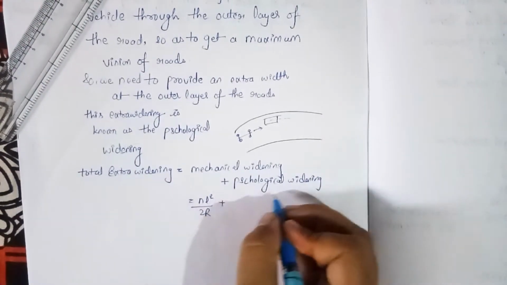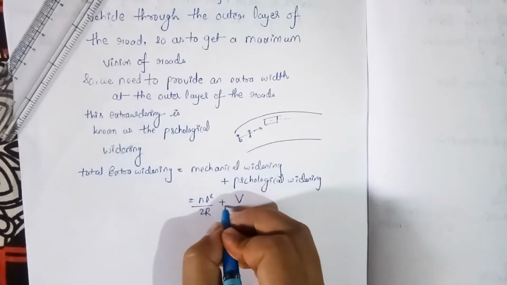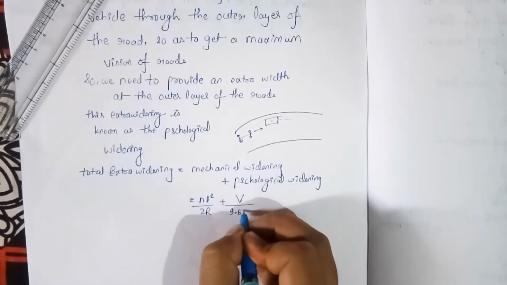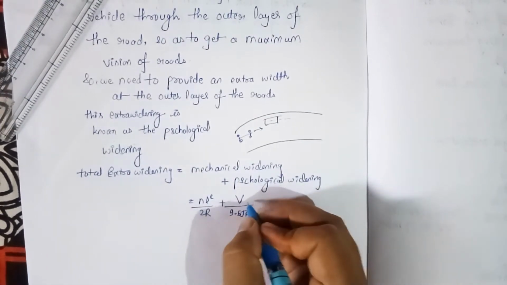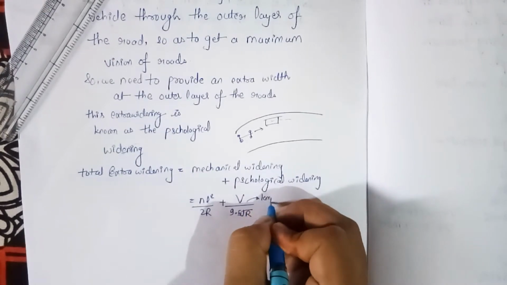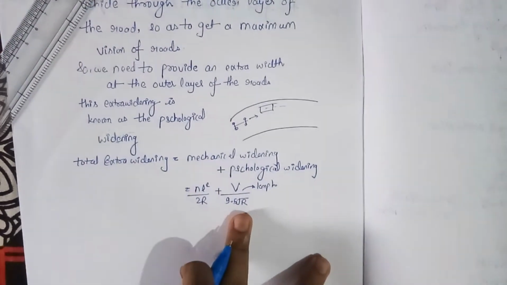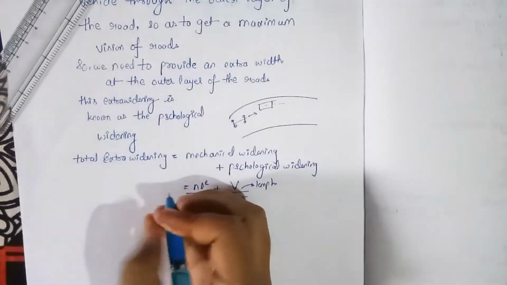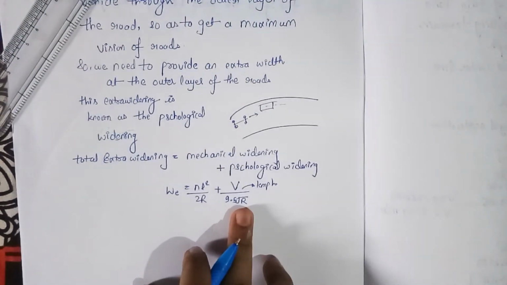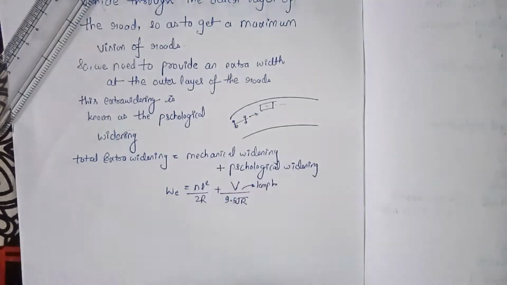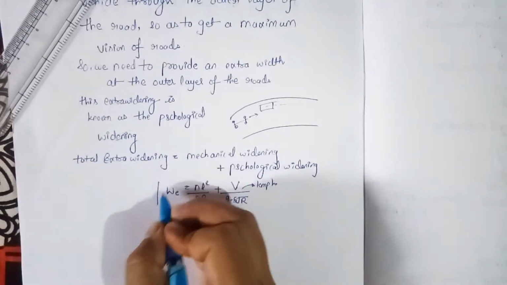And psychological widening is equal to V upon 9.5 root R. V here is in kilometer per hour. Remember this, that V here is in kilometer per hour. So this is the total value of the extra widening based on the mechanical widening and the psychological widening.